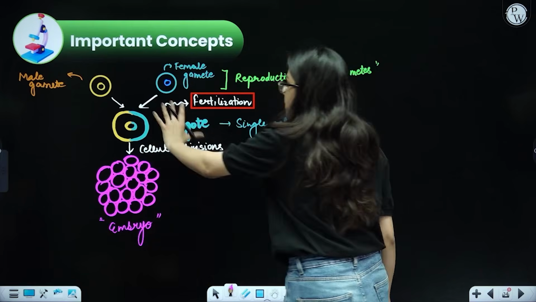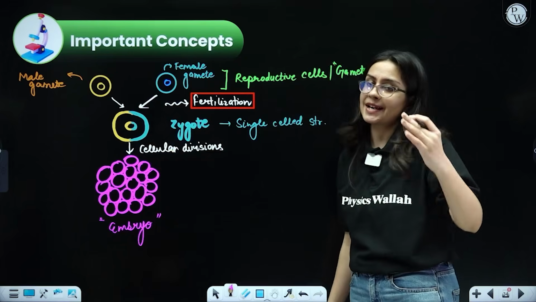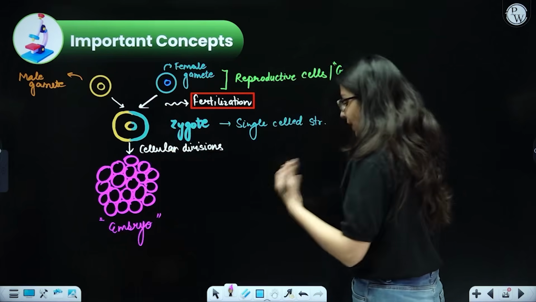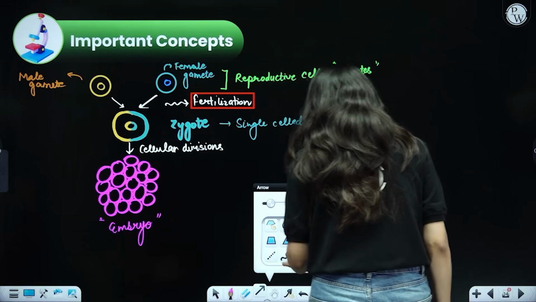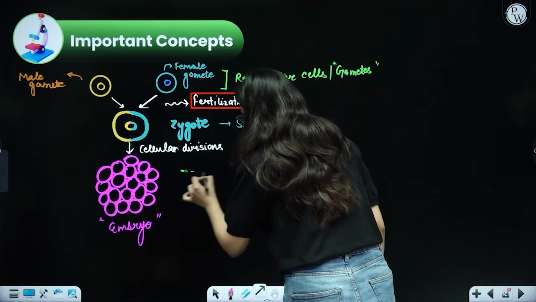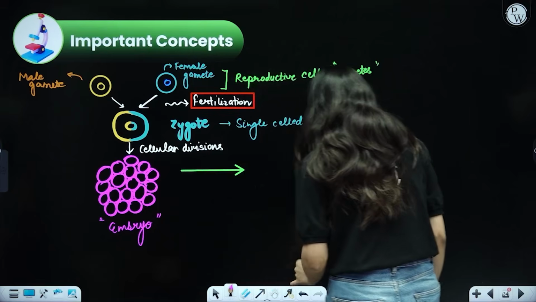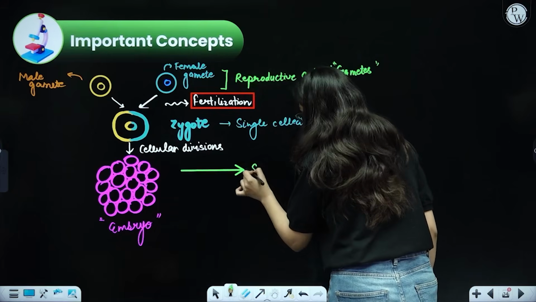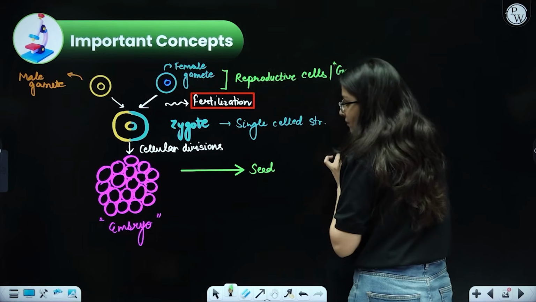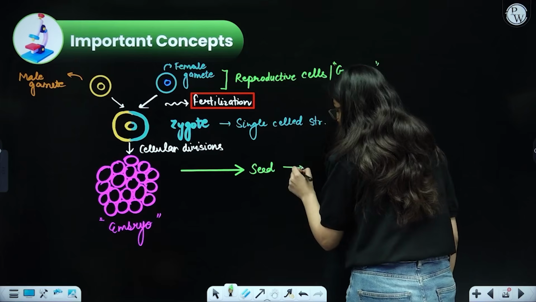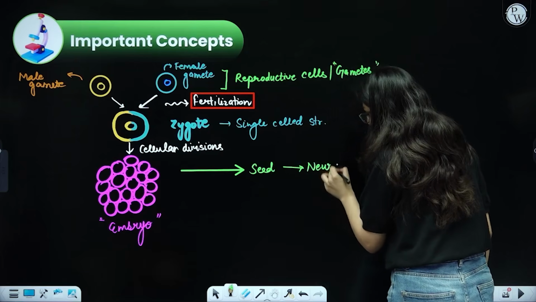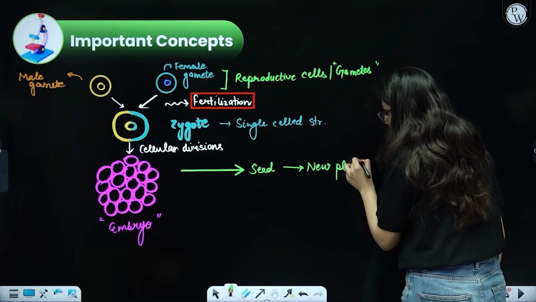Now till this process it is common in plants as well as in humans. But the fate of the embryo is different in case of plants and animals. Let us discuss that. In case of plants beta, this embryo will form a seed, and this seed will be capable of giving rise to a new plant.